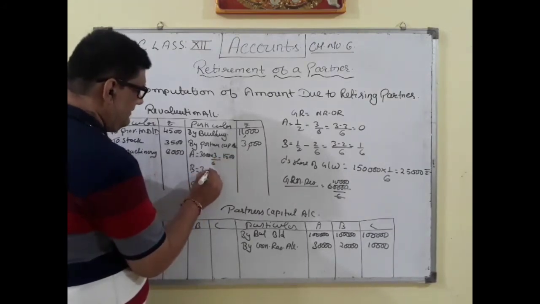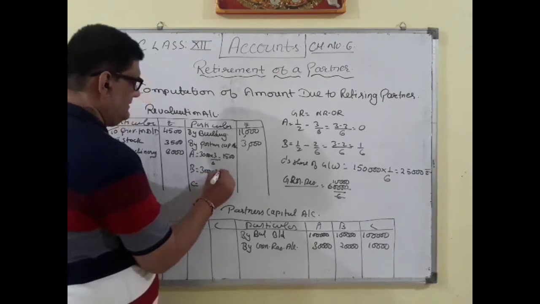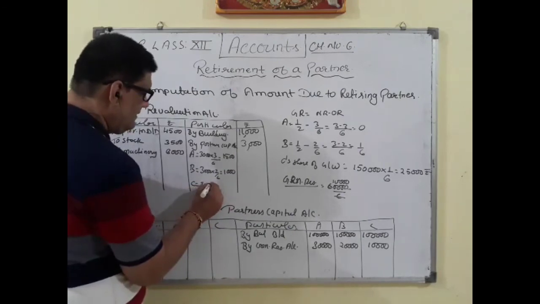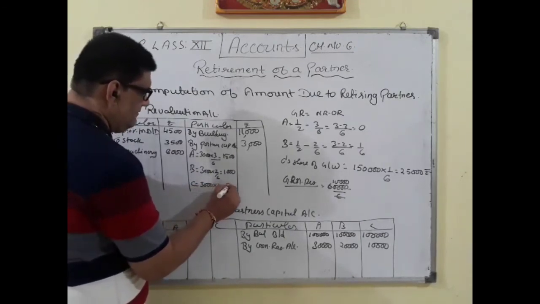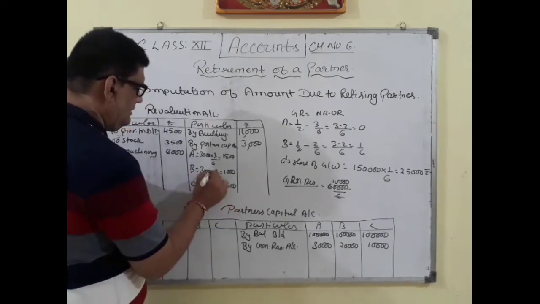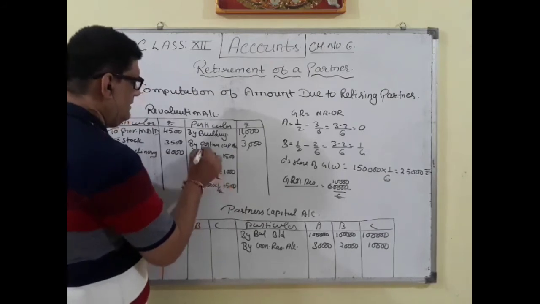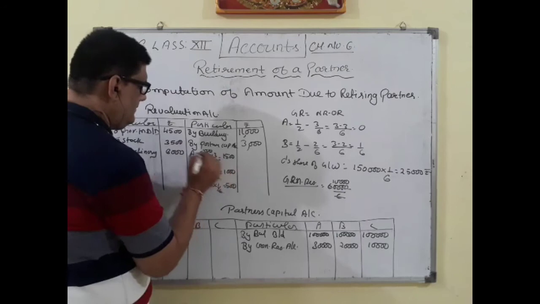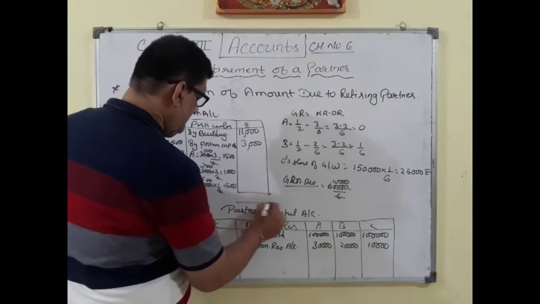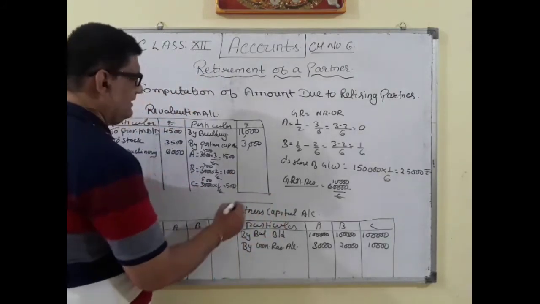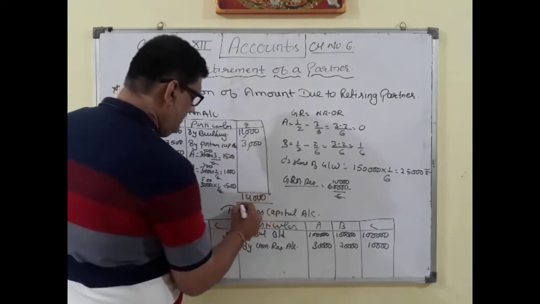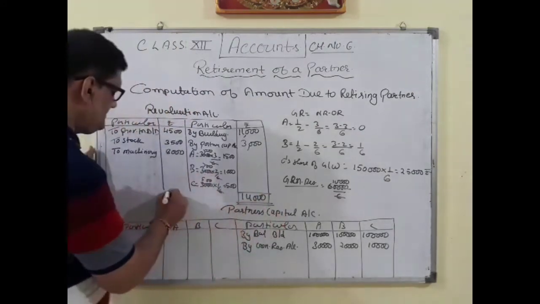B will get 2/6. So that will be 1,000. And C will get 1/6. So that will be 500. Okay. So respectively 1,500, 1,000 and 500 in the debit side of the capital account. This will be shown as a revaluation loss. So total revaluation flows by 14,000 rupees.